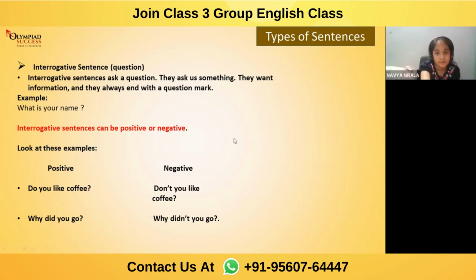Okay, ma'am. Yeah, Udita. Ma'am, I have sent an interrogative sentence in the chat box. Okay, I'll check. Now, everyone quickly write one interrogative sentence in chat. I have sent. Okay, I'll check.